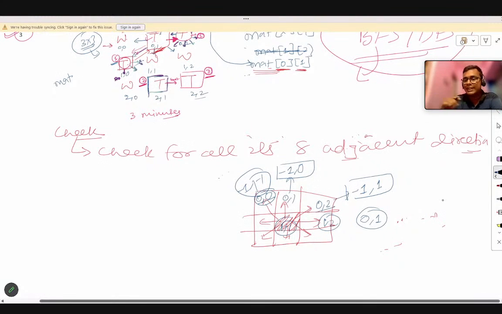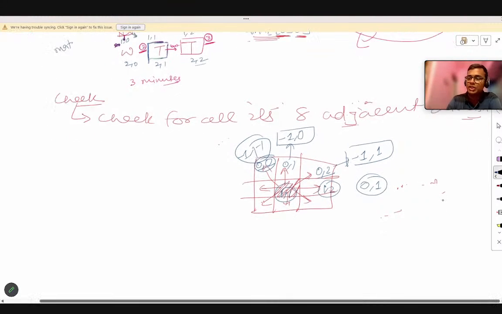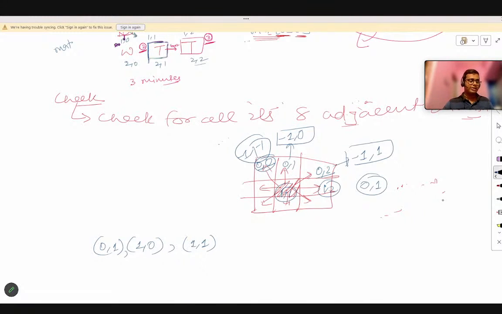So to get all 8 directions, for example the east direction, I add 0 to my row and add 1 to my column. This is how we find all the directions. To get them, we have to get 8 pairs. The 8 pairs will be 0 comma 1, 1 comma 0, and 1 comma 1 will also be one.